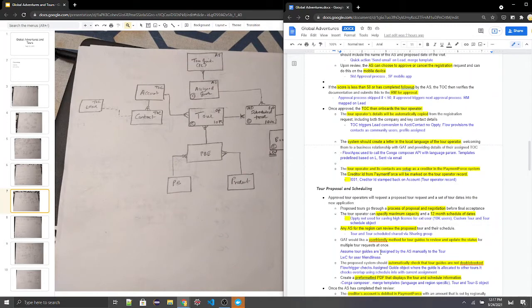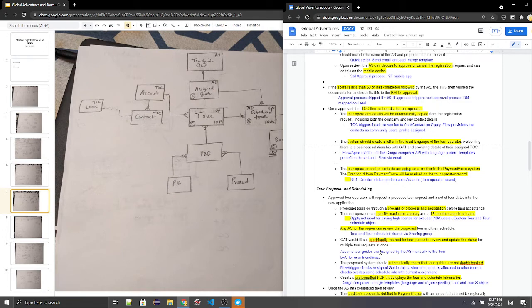Once approved, TAC then onboards the tour operator. The tour operator details will be automatically copied. So in this case, we'll have the TOC triggering the lead conversion to account contact, and we don't need opportunity at this point. Once that happens, we'll have a flow that provisions the contacts as community users. We can also use Apex in this case for more granular control. Specific profiles will be assigned and welcome emails will be sent to the tour operator contacts. They can then click those emails, register, and then will be able to access the website.